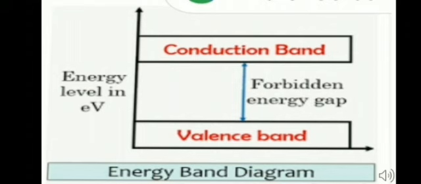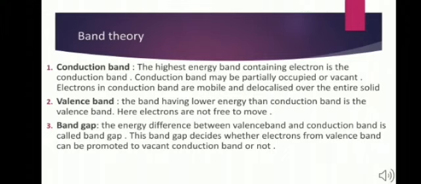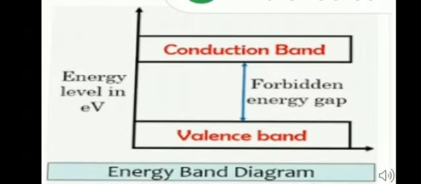The second is the valence band. The band having lower energy than the conduction band is the valence band. The electrons in the valence band are not free to move because they are tightly bound to the respective nuclei.